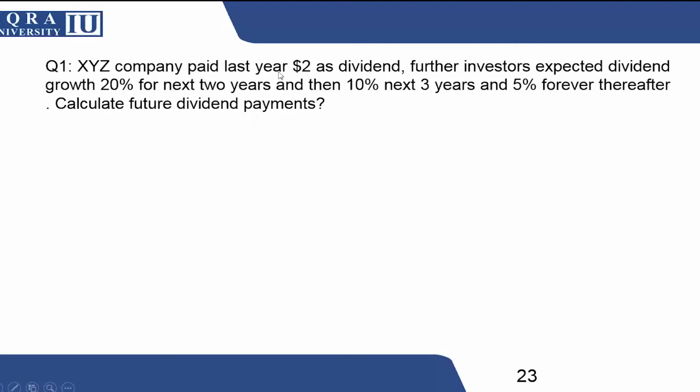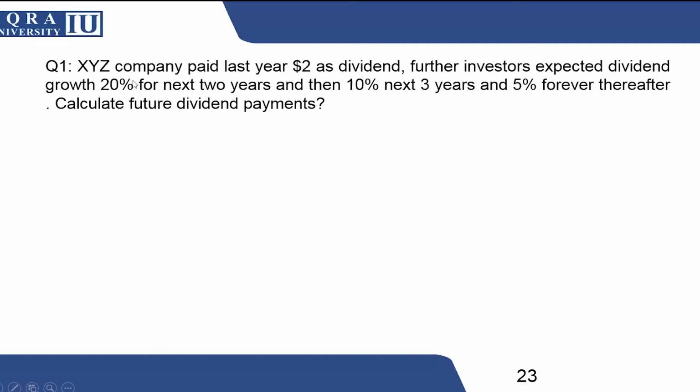This company paid $2 as dividend last year. So this dividend will be taken as D naught. Further, the investor expects dividend growth of 20% for the next 2 years. It is important that this 20% growth factor is not applied on a constant basis. This 20% will only be applied for the next 2 years. And then the dividend grows at a rate of 10% for the next 3 years and 5% forever. So student, this is the place where we can say that now the dividend is constant.